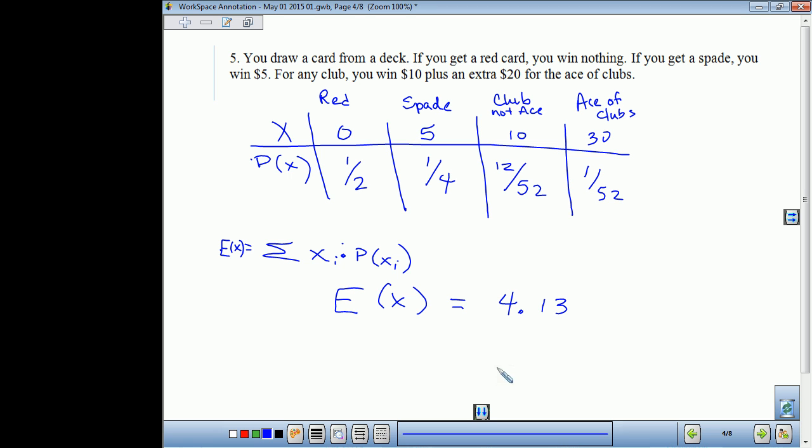Okay, now this would change slightly if you had to pay to play. Let's say it cost you $1 to play. So it'd be -1. Well, this would now turn into -1. This would turn into 4. This would turn into 9, and this would be 29. So if we had to pay to play, it does change our expected value. It would decrease it.